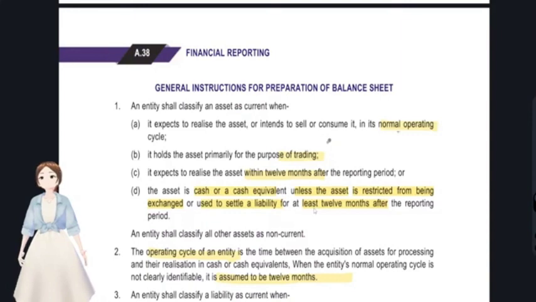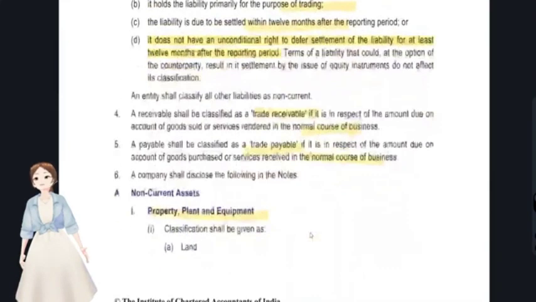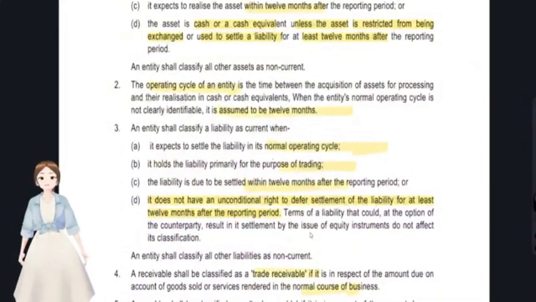First thing, it should arise from a normal operating cycle, and it should be held for the sole purpose of trading, and it has to be realized within 12 months, and there should not be any kind of restriction to exchange and settle a liability. And with regards to the current liability, the thing is you have to settle that liability in the normal operating cycle.